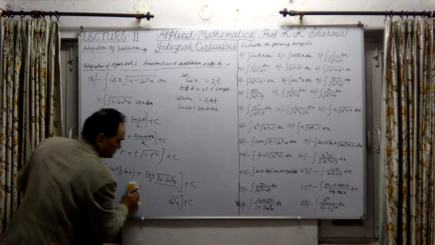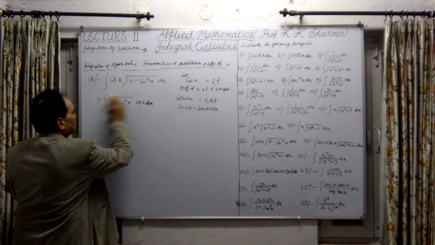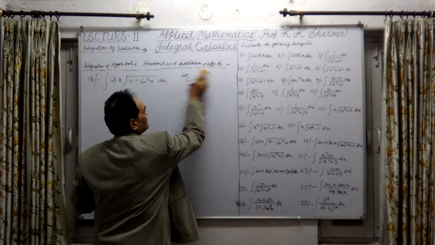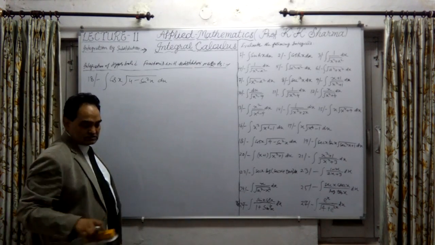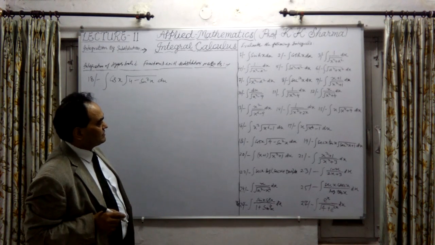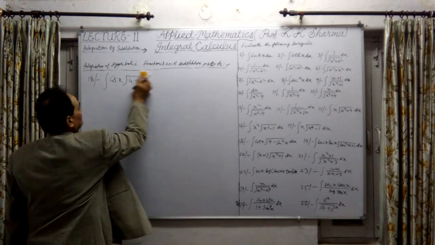Now let us take the next question. So this is a simple transformation, I mean simple substitution, not hyperbolic function, because it was 1 minus t square, right? So question number 18 we have done. Now let me take the 19th question.